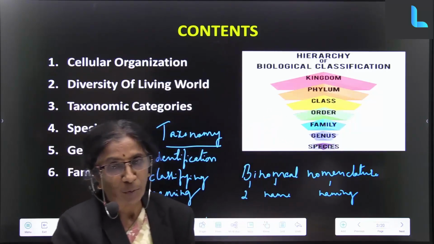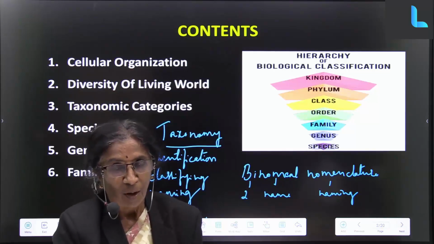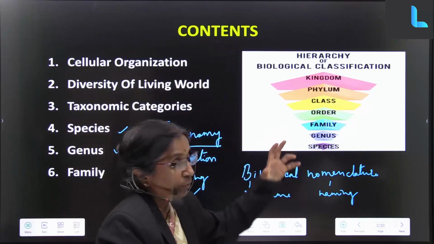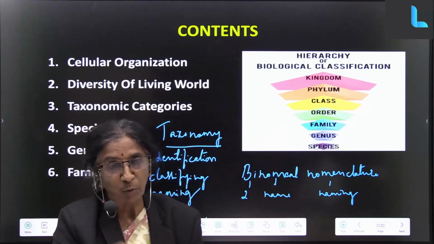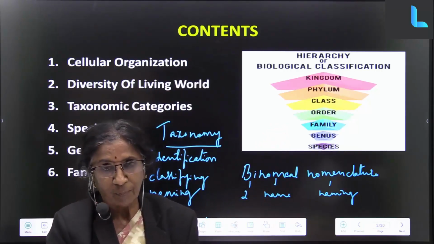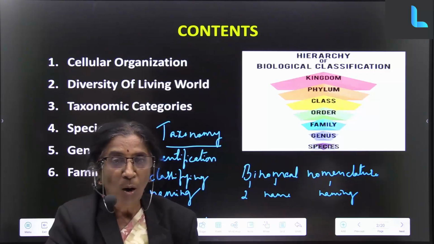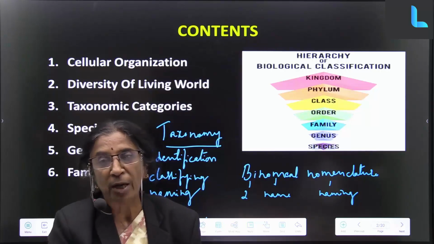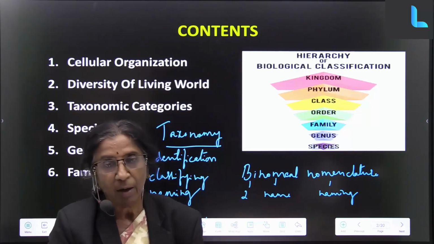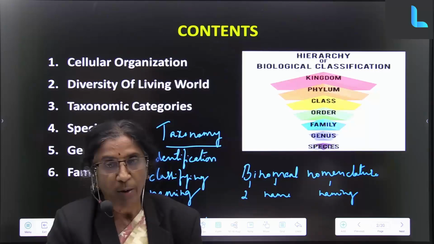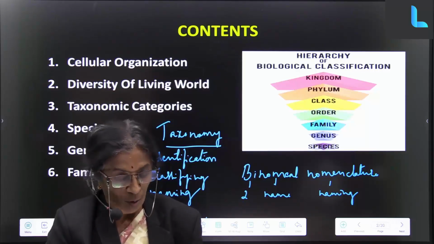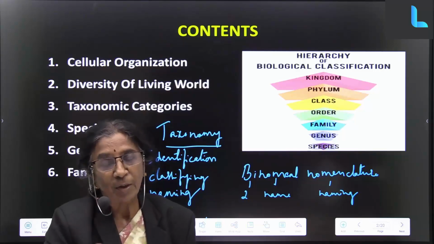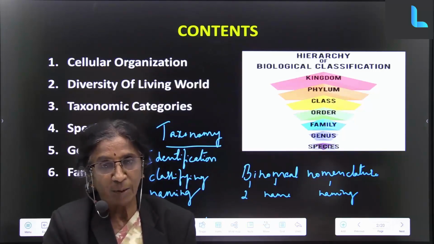Then comes the class. Now we have distinguished further. As we come down, the group becomes smaller. Among all the animals with backbones there are a lot of differences. Suppose you take the snake or frog, or birds, they all have backbones, but still there is a lot of difference among them.